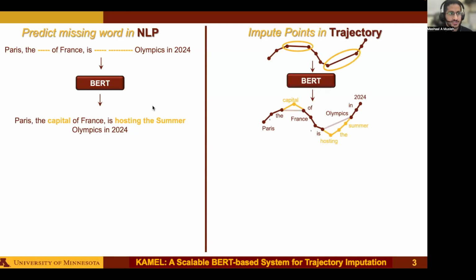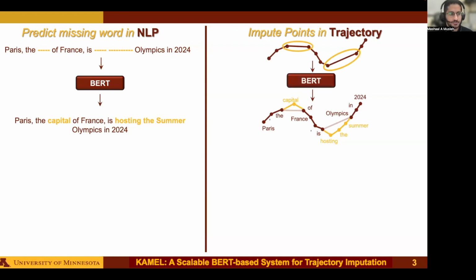Kamel maps trajectories as statements and GPS points as words. In this case, we input our sparse trajectory with gaps or missing points and get the predicted points from BERT. Therefore, the core of Kamel is equipped with a BERT model trained on trajectories.